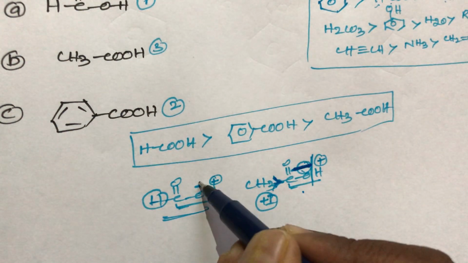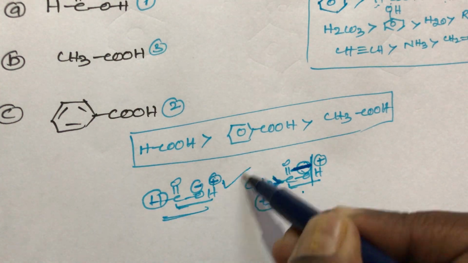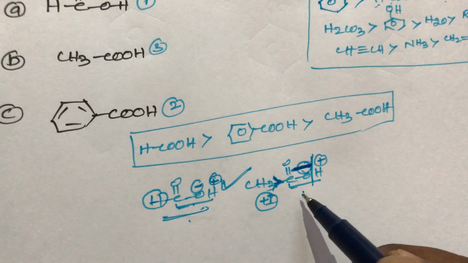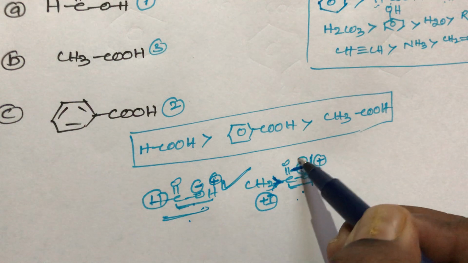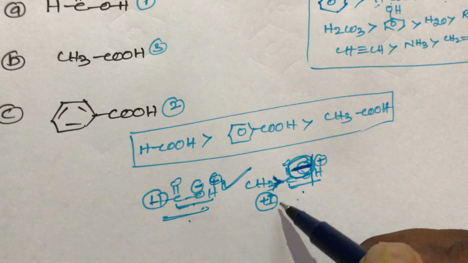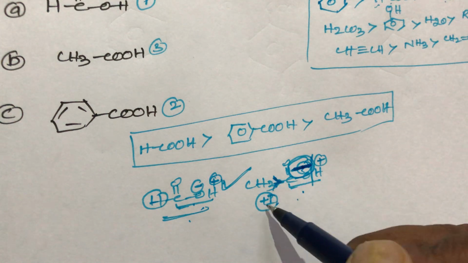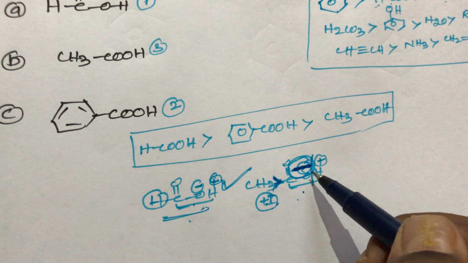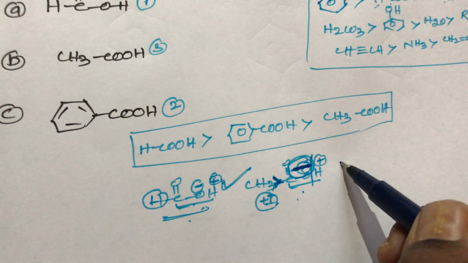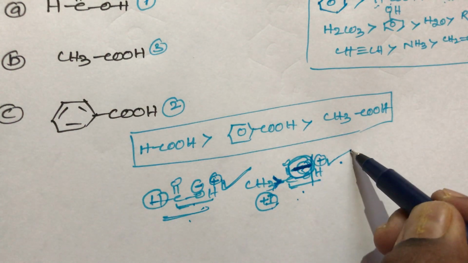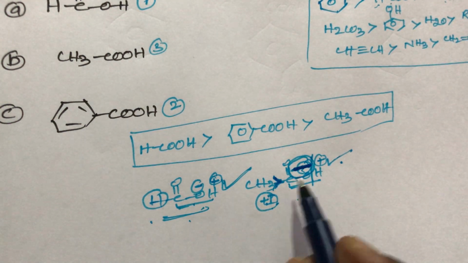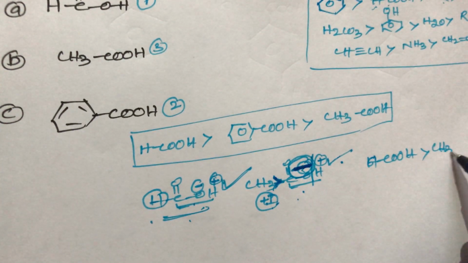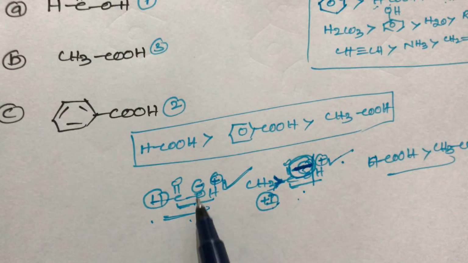But in formic acid, the normal attraction of minus and plus is there, so it easily donates the proton. The negative and positive charges in formic acid are both equal, but in acetic acid the negative charge is more dominating due to the presence of plus I. Due to the plus I group, the CH3 group is electron releasing, so the density increases on oxygen. That is the reason, student: H+ cannot break easily. So that's why A compound is more acidic than B compound. Formic acid is more acidic than acetic acid due to less density on oxygen.